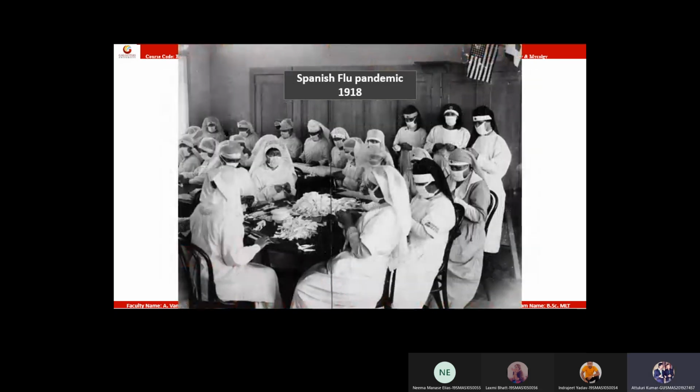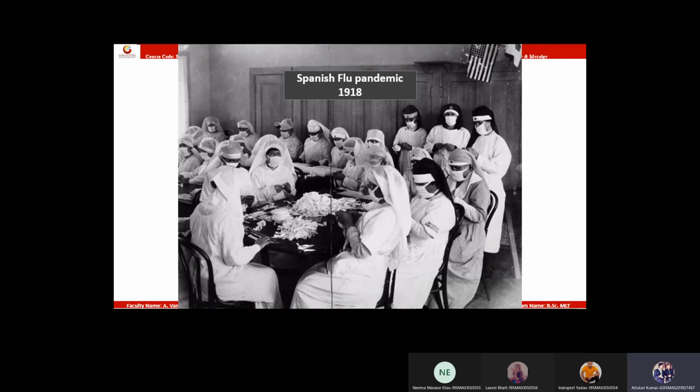This is the picture of 1918 where the nurses are preparing masks to prevent infection. So they knew the strategies to contain a virus. It is not new to wear masks to prevent a viral infection. This worked effectively to prevent a deadly past influenza infection.